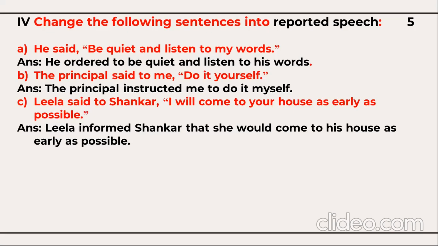Leela said to Shankar, "I will come to your house as early as possible." Leela informed Shankar that, we'll remove the comma and inverted comma, we'll add the conjunction that, she would come. I will become she, will become would. She would come to his house. Your house will become his house. Whose house? Shankar's house. His house as early as possible.